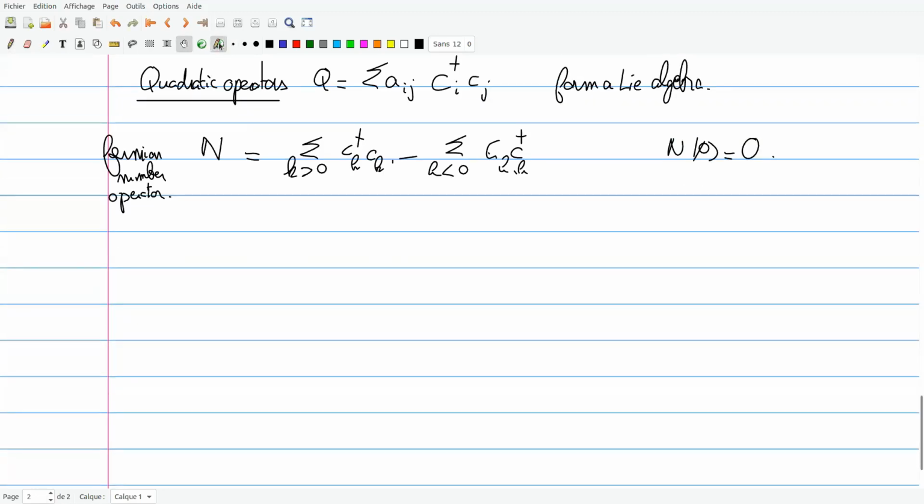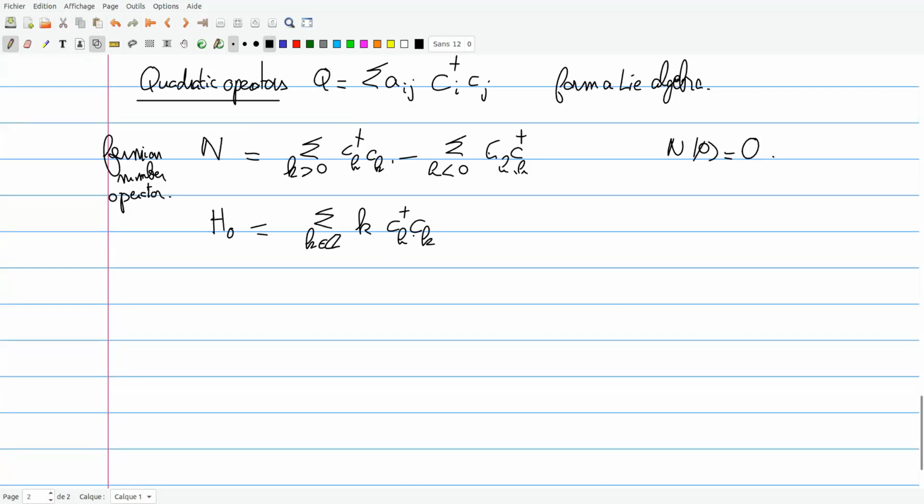Then another one is the linear potential operator, which I will denote by H0. It's exactly the same. Let me first write the ill-defined definition: I'm going to measure whether there is a fermion at position k and multiply by k. This would be the total potential energy in the linear potential.